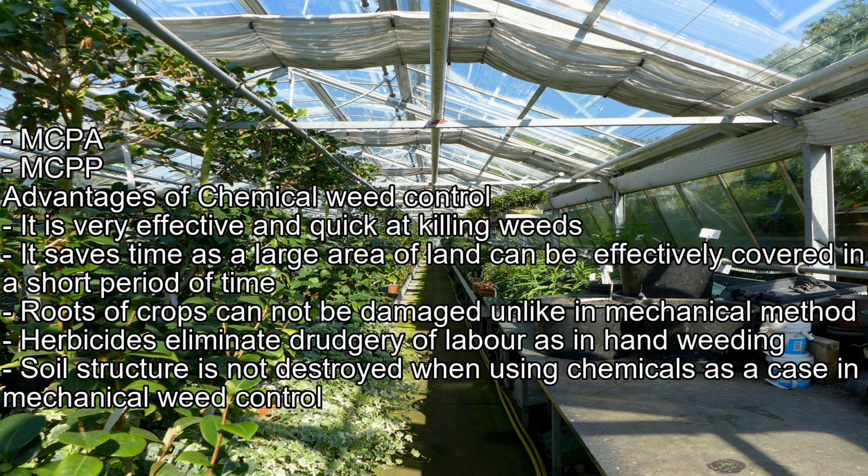Advantages of chemical weed control. It is very effective and quick at killing weeds. It saves time as a large area of land can be effectively covered in a short period of time. Roots of crops cannot be damaged unlike in the mechanical method. Herbicides eliminate drudgery of labor as in hand weeding. Soil structure is not destroyed when using chemicals, as is the case in mechanical weed control.